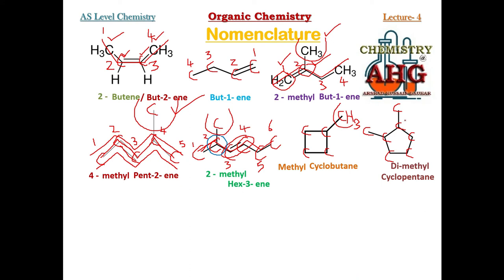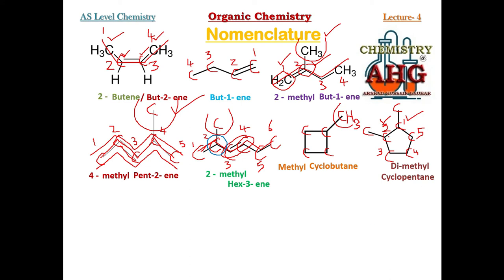You will number only those carbon atoms which are within the closed chain, within the ring. You will not number carbons which are outside the ring. You can number either clockwise or anti-clockwise. But what should be your focus? That the branched carbons must get the least numbers.